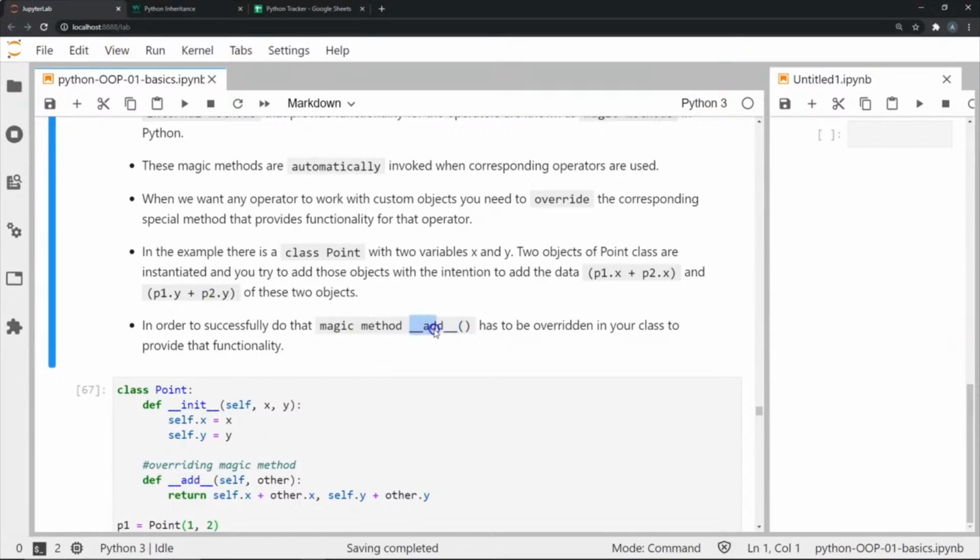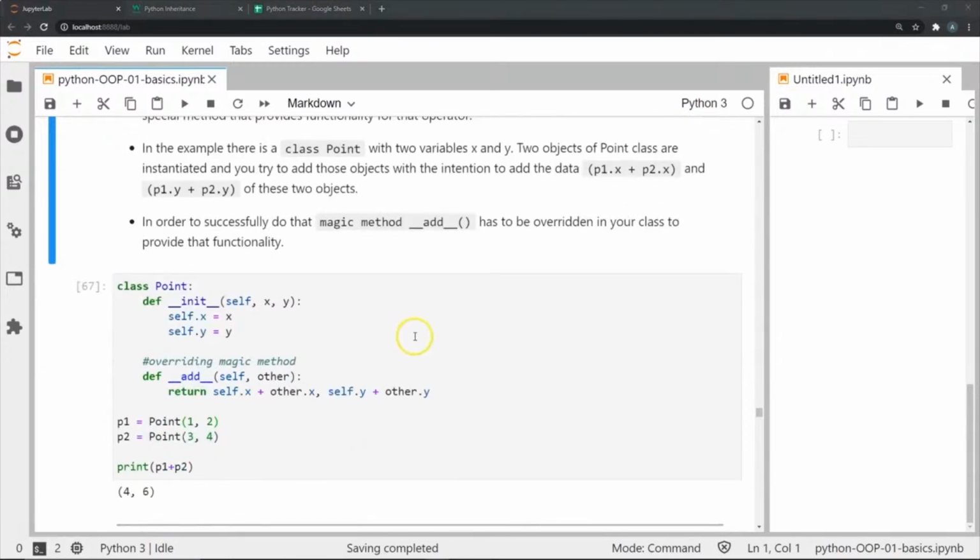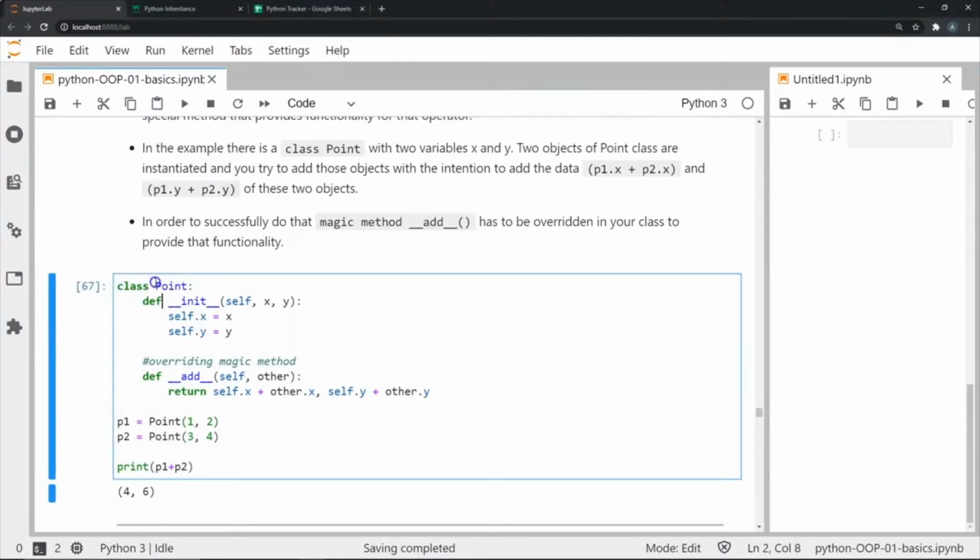So similarly to how we defined an init method or an str method, we are going to also invoke the add method using the same double underscore before and after its name. So now let's see how we're going to do this. If you see this class, I have my class Point and I have the same initializer where I'm going to store x and y.